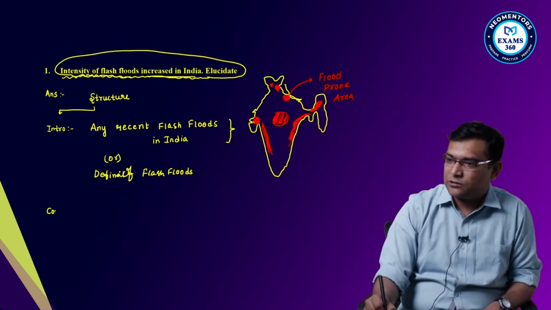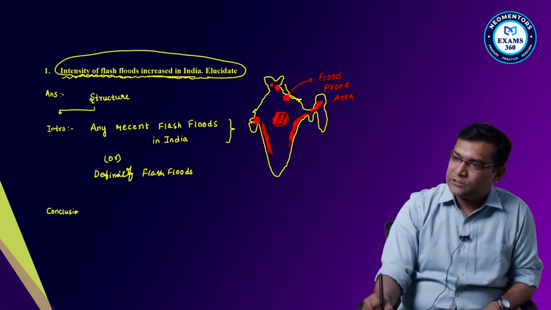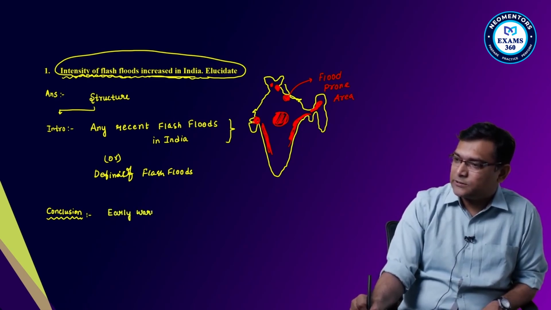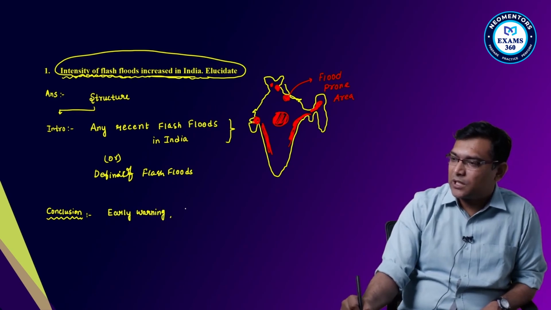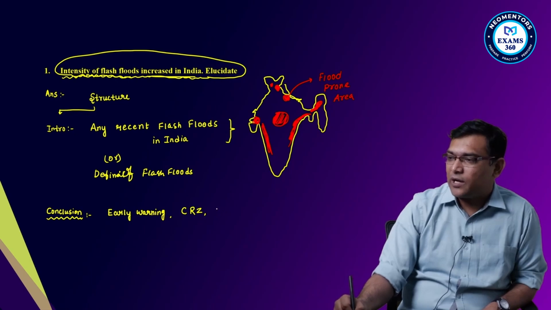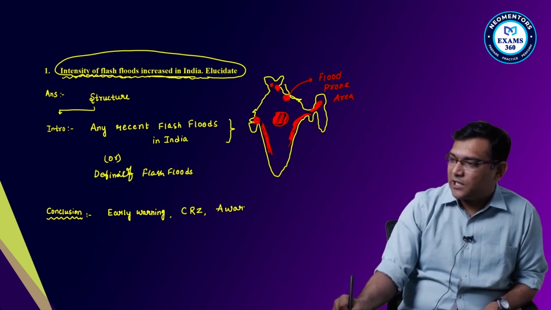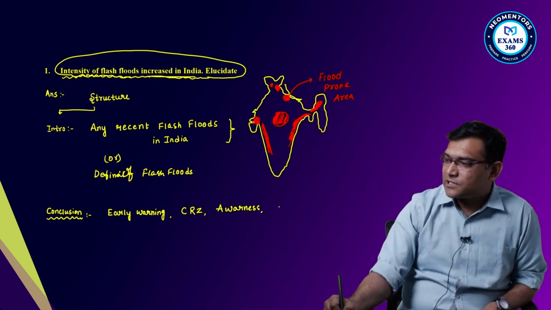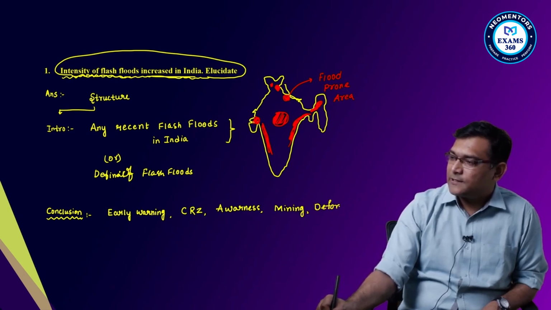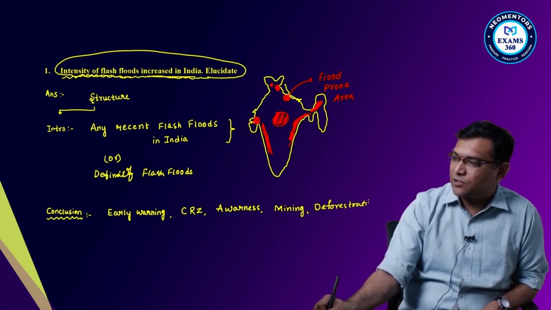The conclusion that can be drawn from the above is that the early warning system has to be strengthened, coastal regulation zones, regulating of coastal zones, then also awareness camps, strict regulations on mining, deforestation, etc. So from here you can draw the conclusion.